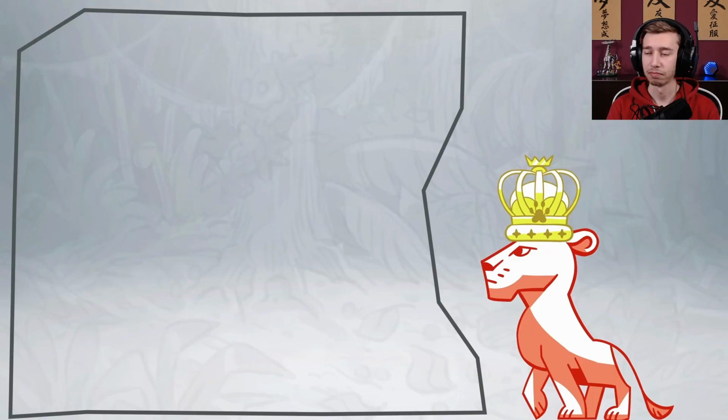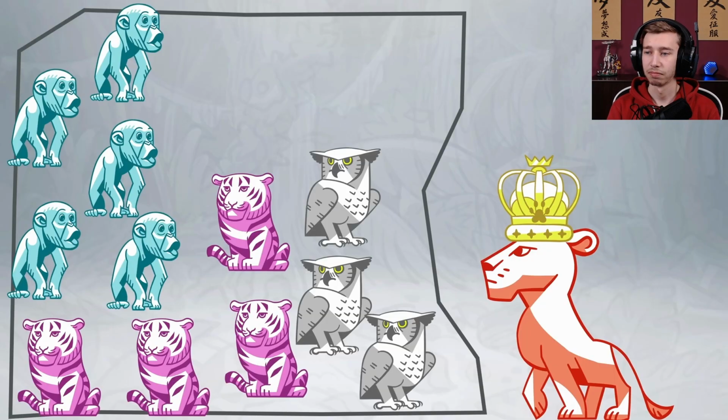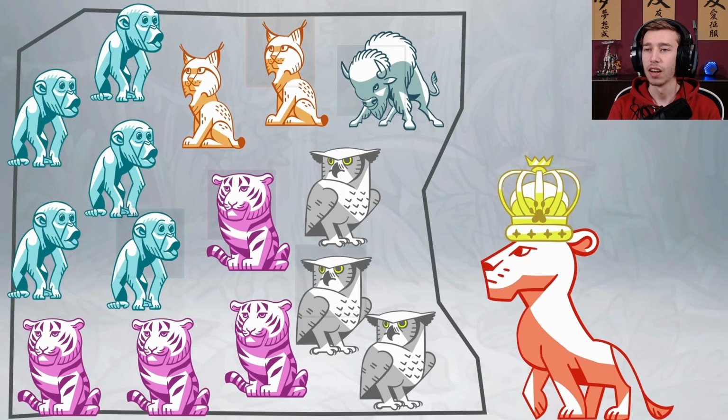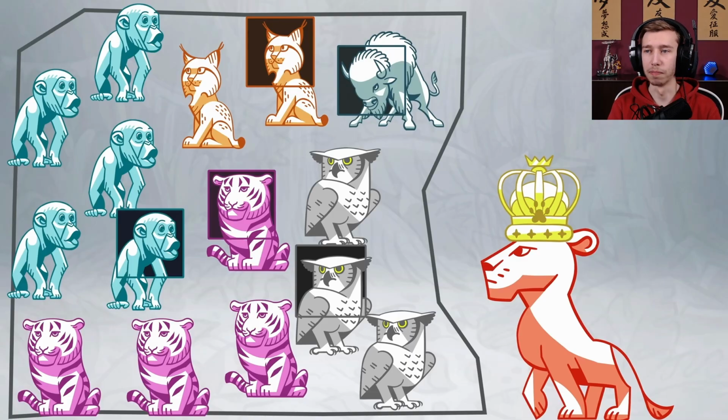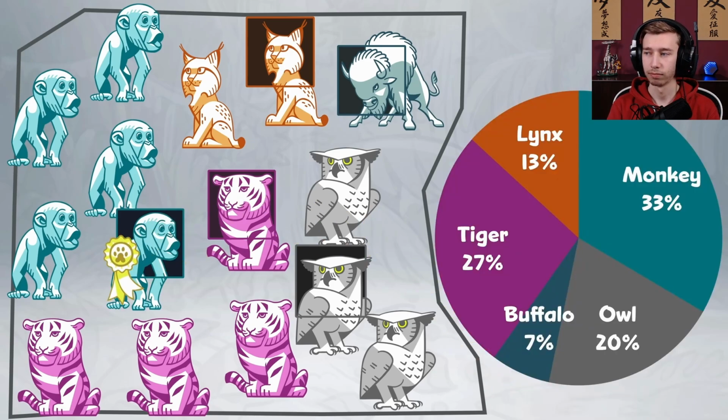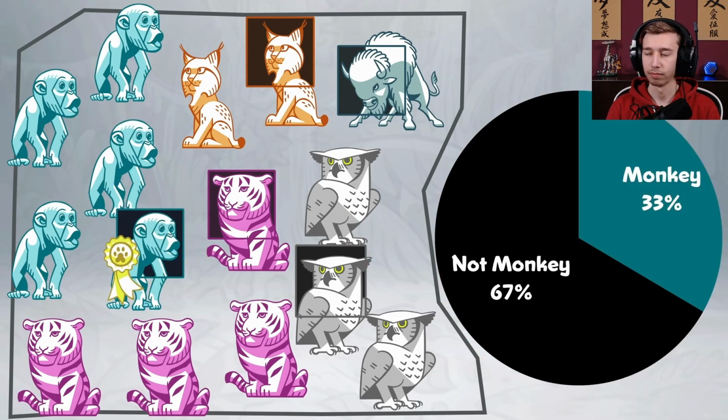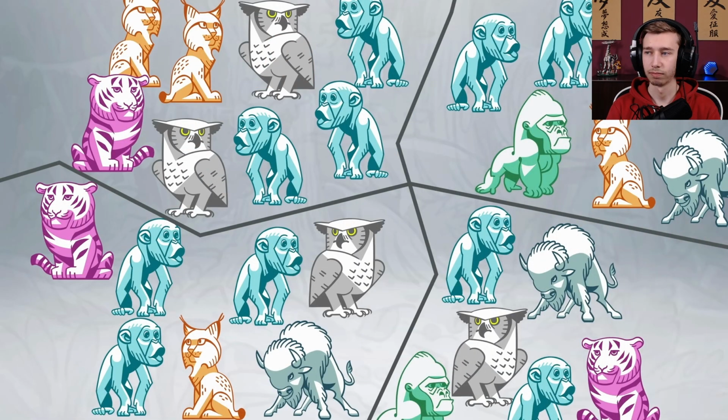In this range, there are 5 monkeys, 4 tigers, 3 owls, 2 lynx, and 1 buffalo. One of each runs for representative, and all citizens vote for their own species. The election rule is that the candidate with the most votes wins, which is the monkey, but it's a pretty unsatisfying result considering that 2/3 of the citizens in this range aren't monkeys and wouldn't vote for monkeys. This is the same across all the ranges of the kingdom.